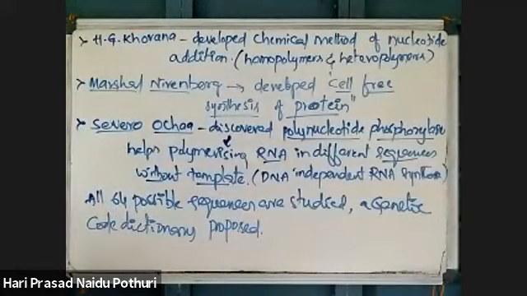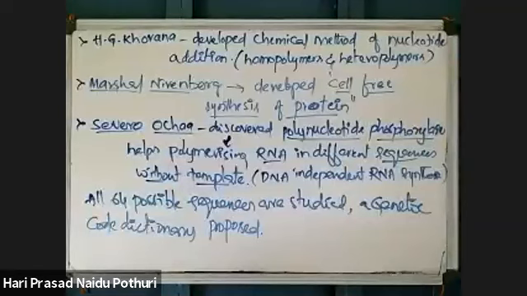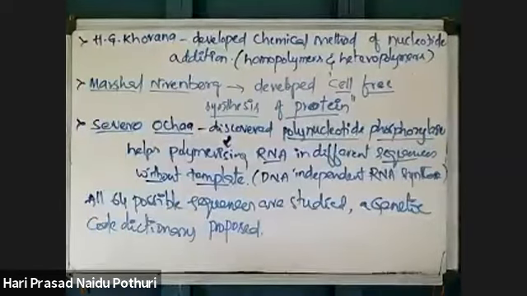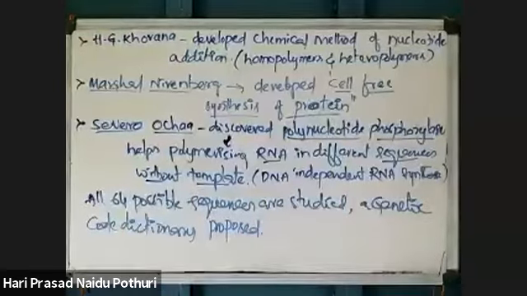That genetic code dictionary describes the combination of different nucleotides and how that combination of different nucleotides will give different amino acids.